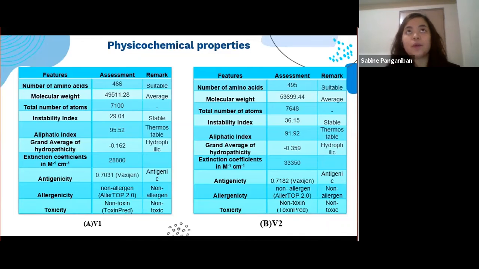The more hydrophobic the protein is, the less likely it is to be resolved on a 2D gel. So a hydrophobic protein is likely to be membrane bound and therefore difficult to solubilize. So this is an important note when making an actual vaccine. Furthermore, both vaccine constructs were found to be stable, which is important.